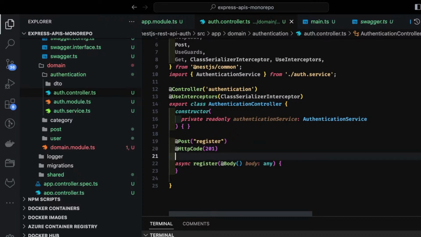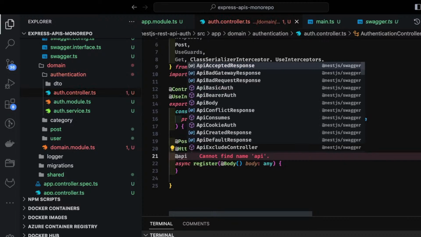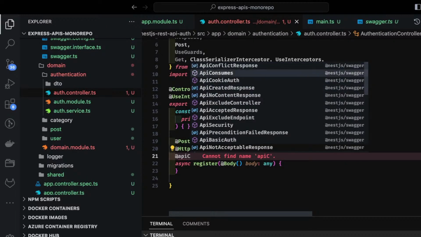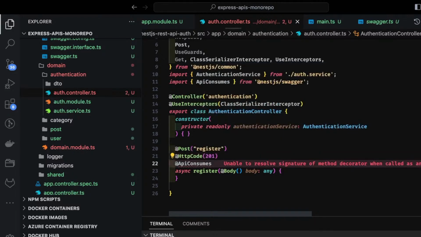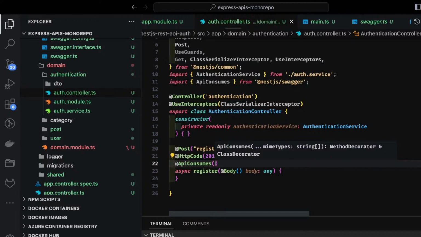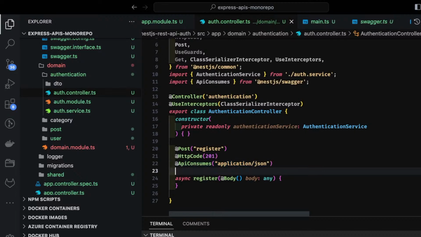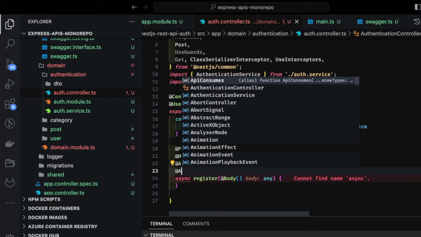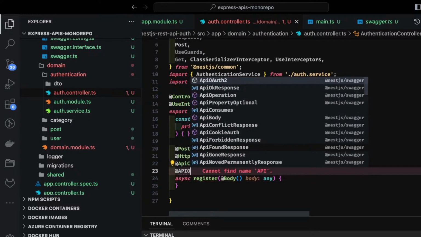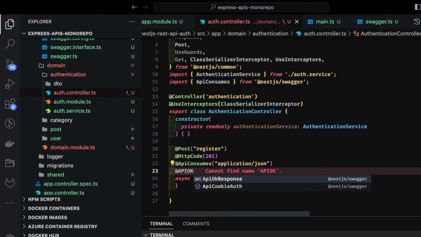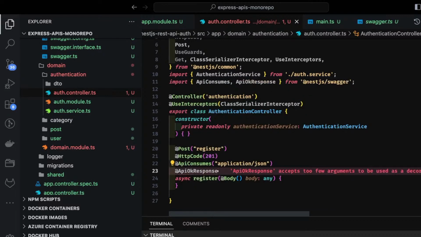Let's say ApiConsumes. All these things will be exposed to Swagger. I think I have already covered all these things in detail. ApiConsumes, and you can just set application/json. Then ApiOkResponse, for when the API is successful, like 200, but this is going to return 201.